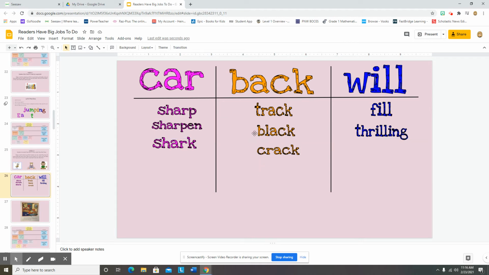B-L-A-CK. Black. Oh, BL, that's a blend and has ACK. Black. CR, blend. Cr. A-CK. Crack. Wow, because I knew littler words, I was able to figure out bigger words.